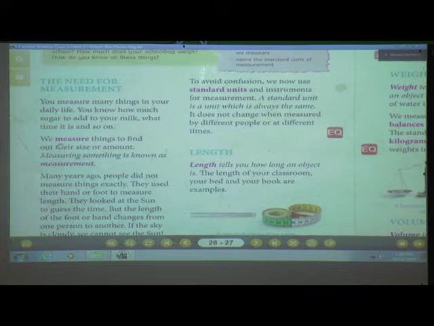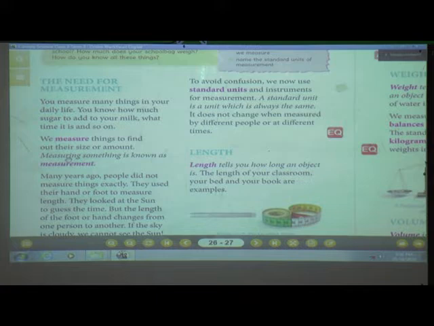So we measure things to find out the size or amount. Why do we measure things, students? We measure things to find out their size or amount. Whatever the things, why do we measure? To find out their size or amount. Measuring something is known as a measurement.